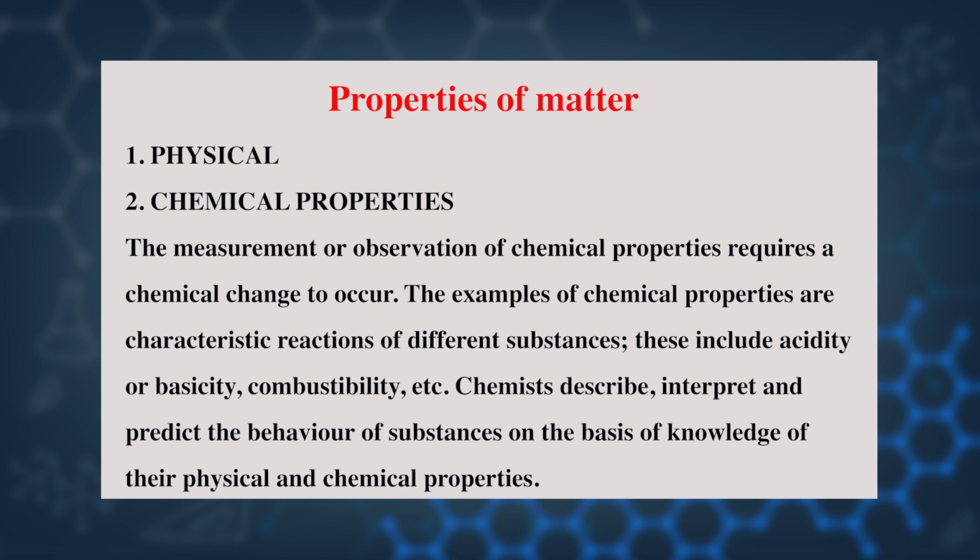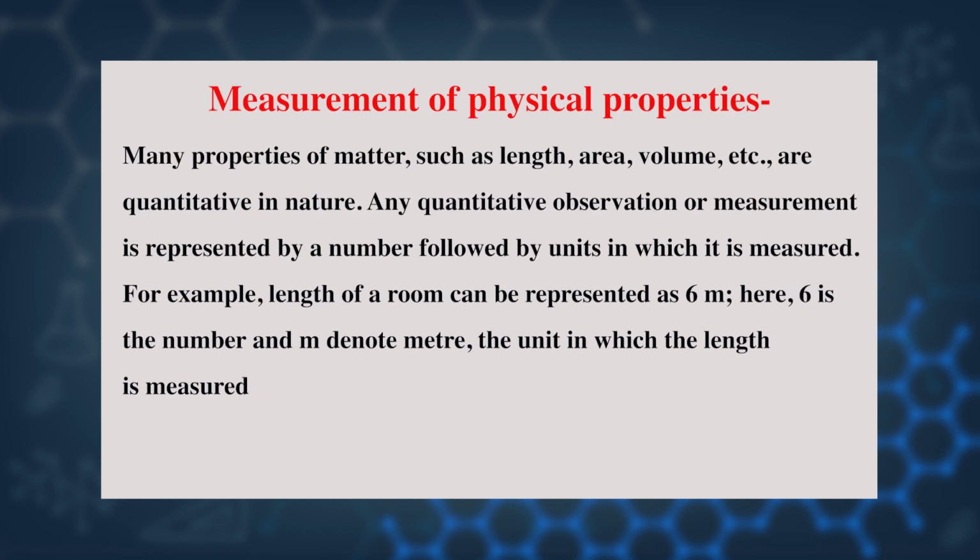Examples of chemical properties are the characteristic reactions of different substances. These include acidity or basicity, combustibility, etc. Chemists describe, interpret and predict the behavior of substances on the basis of knowledge of their physical and chemical properties. Measurement of physical properties.